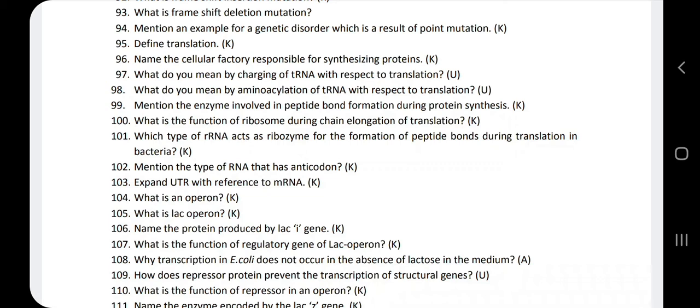But which type of rRNA is going to act? Only rRNA is going to act as a ribozyme. In that, it is the 23S ribosomal RNA which acts as ribozyme for the formation of peptide bonds.